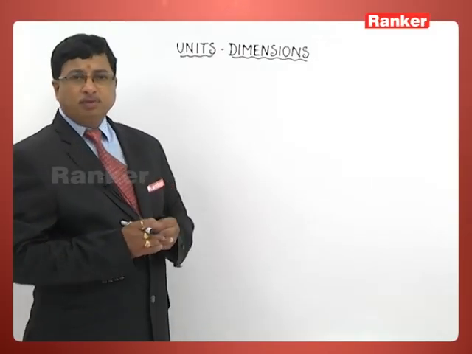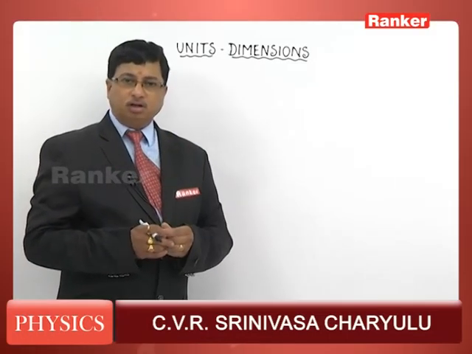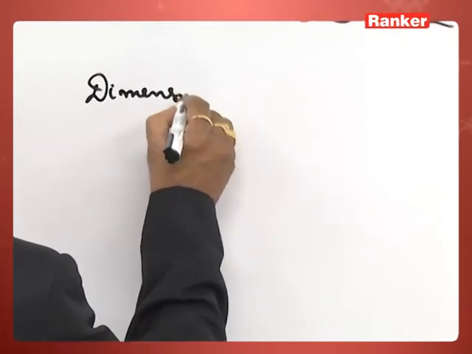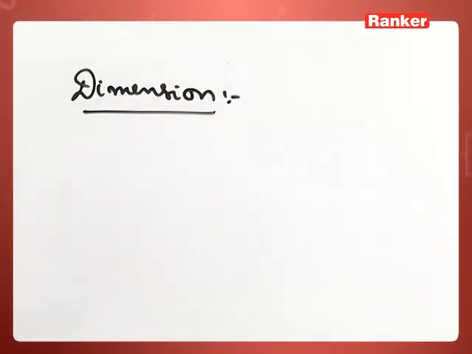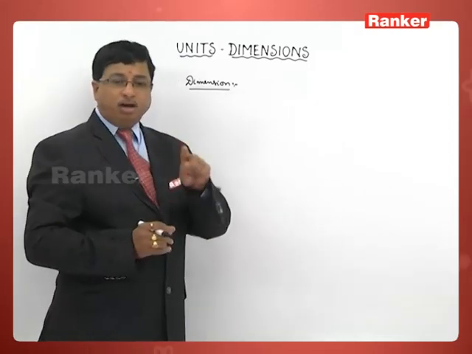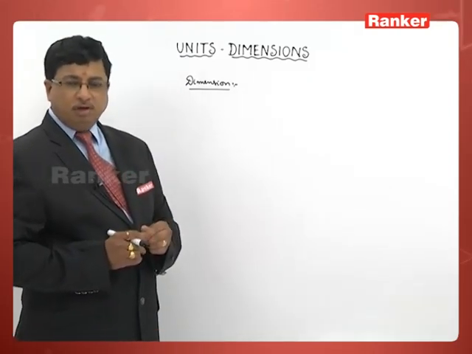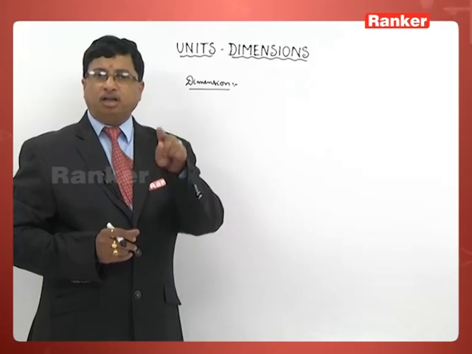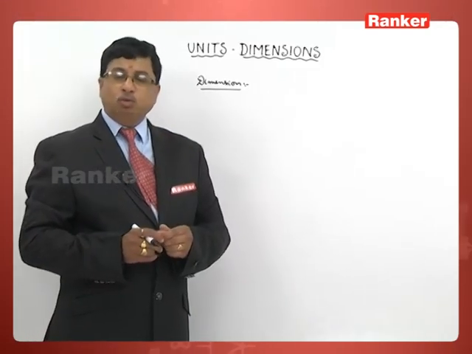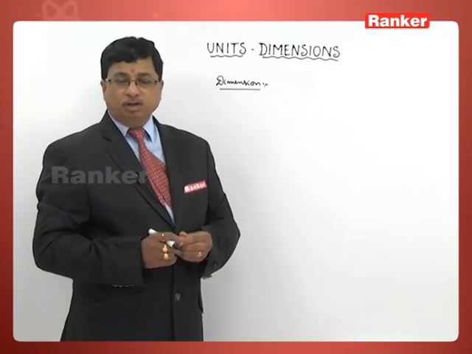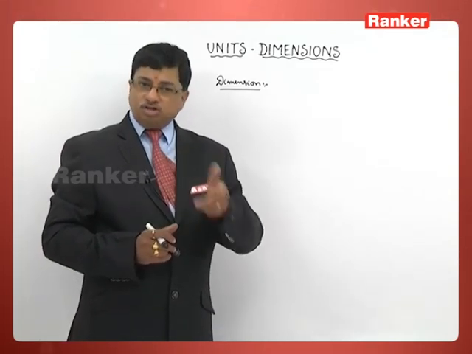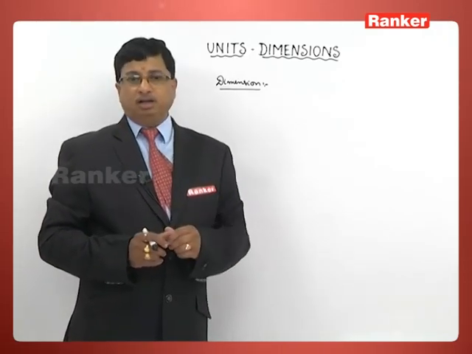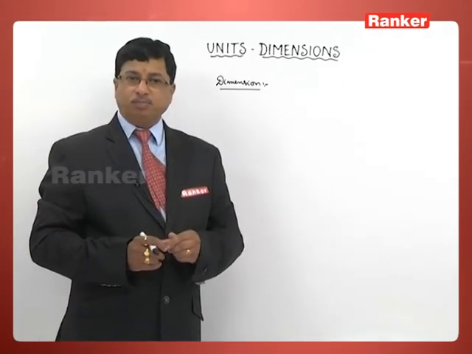Let us now take up what is a dimension of a physical quantity. Let us just consider this dimension part. What is this dimension by definition? It is the power to which a fundamental unit is to be raised to obtain a derived unit. We can even tell the same thing this way also. It is that power to which a fundamental physical quantity is to be raised to obtain a derived physical quantity.